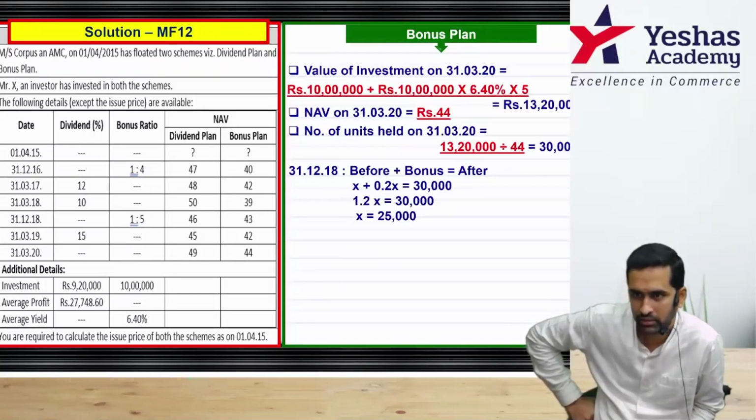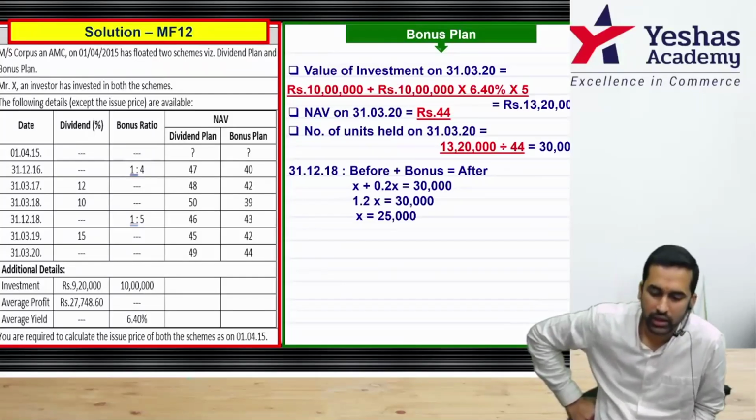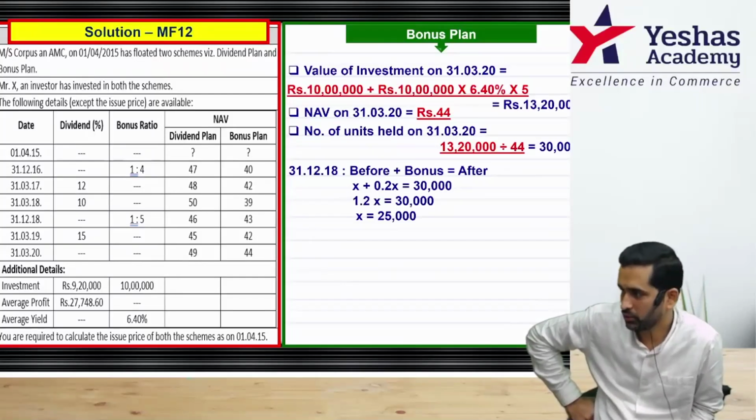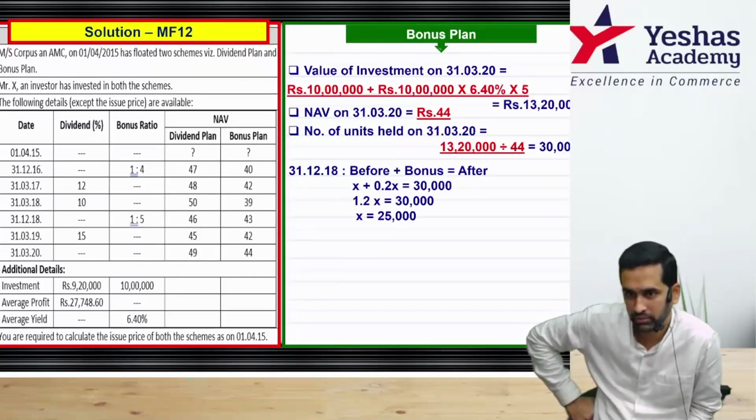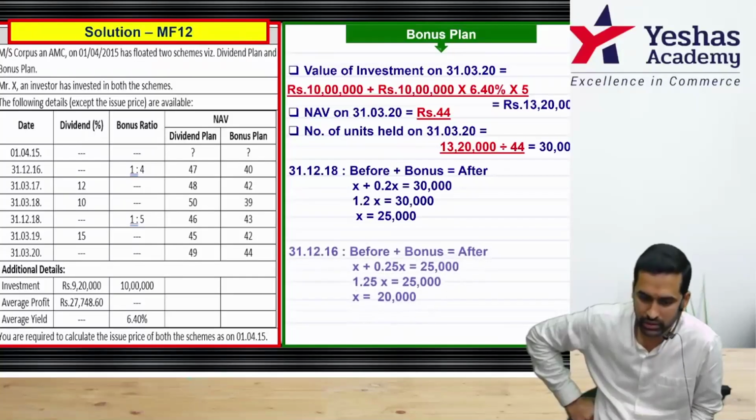X plus 0.2x. Actually it is x plus 1/5x. 1/5 is 0.2. So it's okay. And after the bonus it came to 30,000. So when you solve the equation, 1.2x is 30,000, then x will be 25,000. But this is the number after latest bonus. There was a bonus before this, so you have to go one more step backwards.